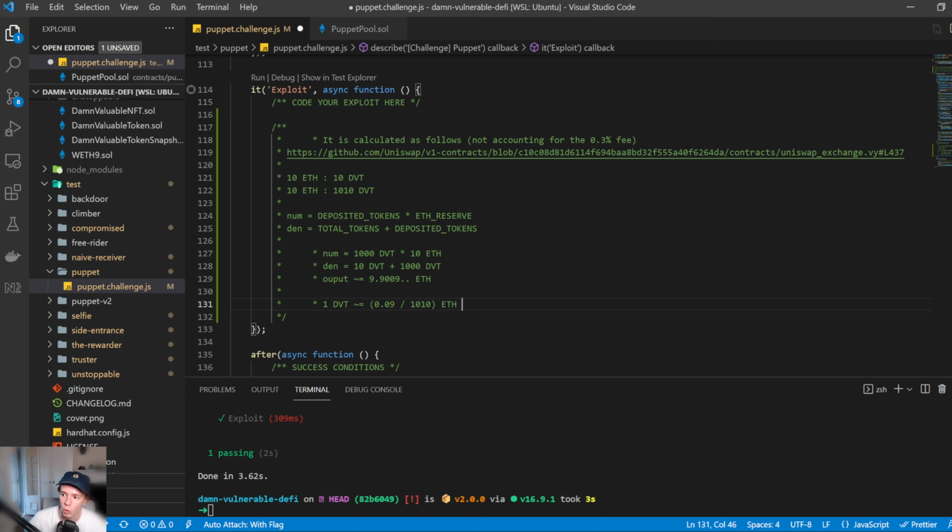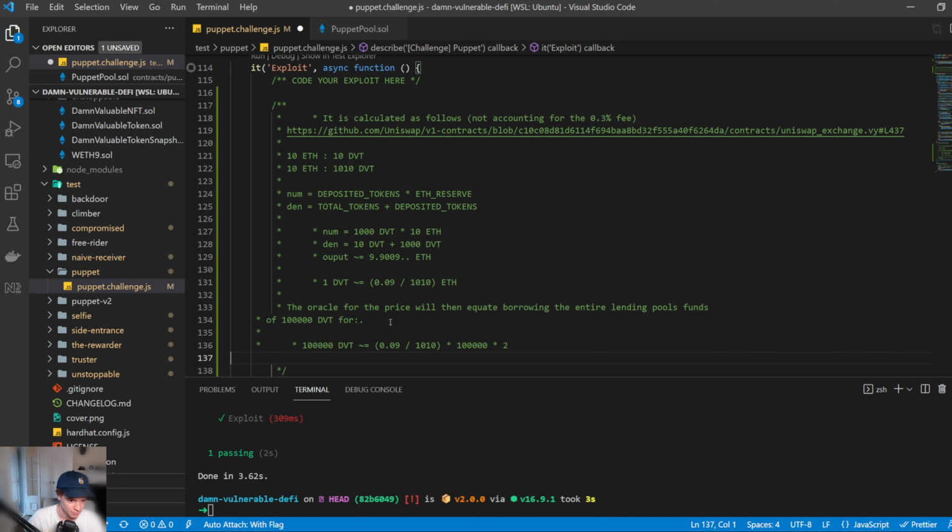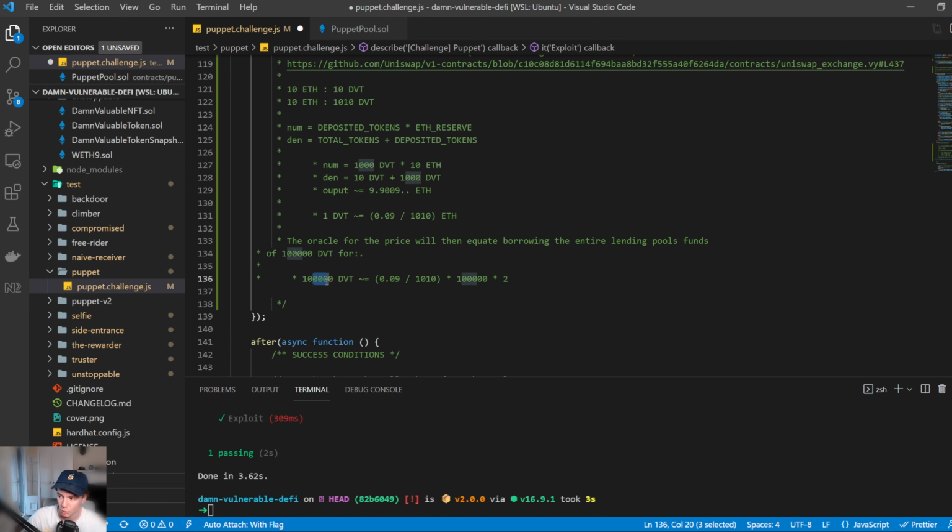Okay, so then the oracle price will equate the borrowing of the entire lending pool's funds of 100,000 DVT for, right, like this. So we'll get 100,000 DVT. We want to borrow the whole thing because the whole point of the challenge is we need to steal all these tokens. It's going to ask, what's the current price of 1 DVT in ETH, which is that 0.09 divided by 1,010. It's then going to multiply that by 100,000 because you want to do this 100,000 times, and then multiply that by 2. Then, handily enough, that comes to just under 20 ETH. So we have 25 ETH, so we can go ahead and do that. So that's great.